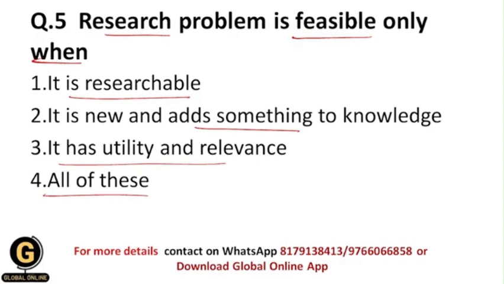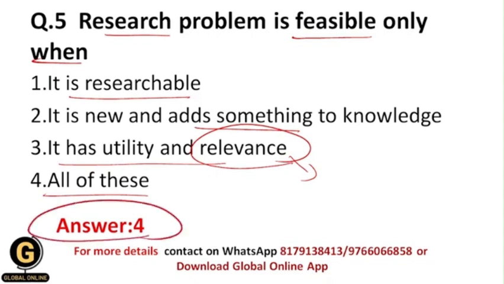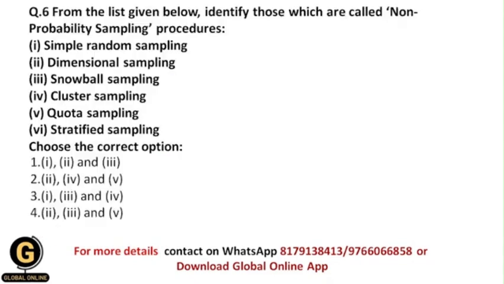Whenever it is researchable, then obviously it will be feasible. Whenever it is new and adds something to knowledge, then it will be feasible. And whenever it has utility and relevance, relevance meaning relevance to the problems in society, then it will be feasible. In all of these situations a research problem is feasible, and that's why your correct answer should be 4, that is all of these.